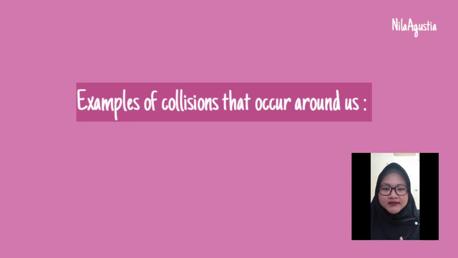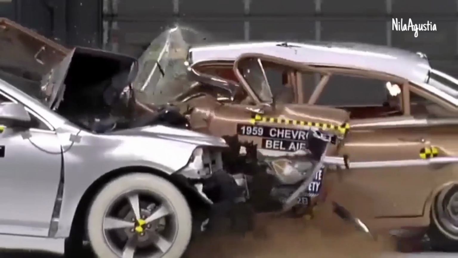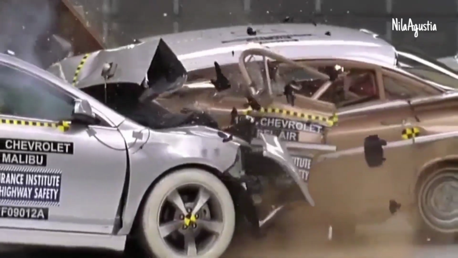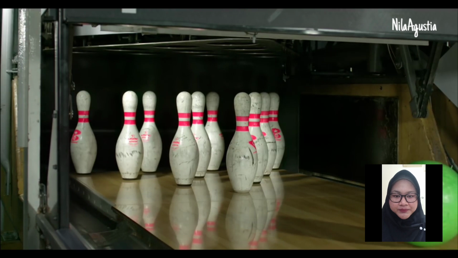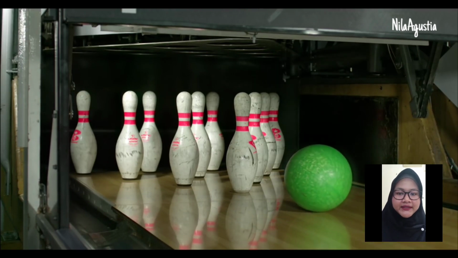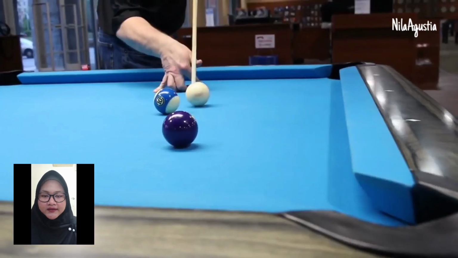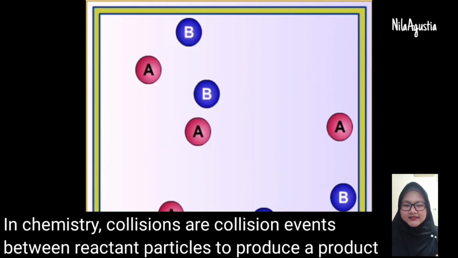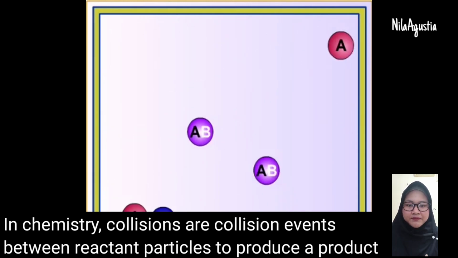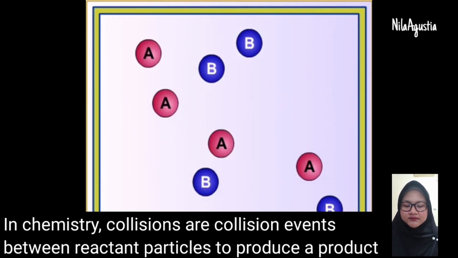Examples of collisions that occur around us are car crashes, collisions between a foot and a soccer ball, collisions between a bowling ball and bowling pins, and collisions between billiard balls. In chemistry, collisions are events between reactant particles that produce a product.